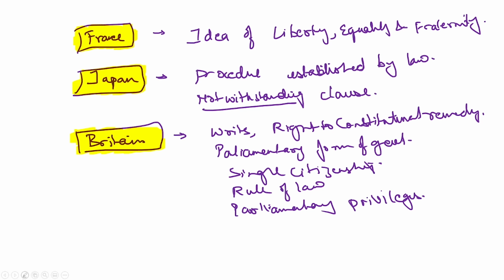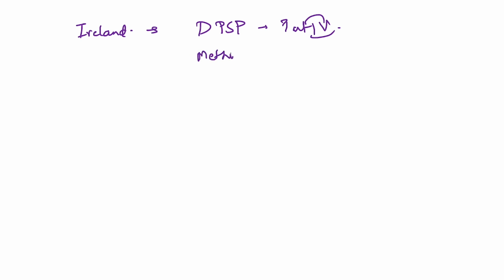Apart from that, we have also incorporated various things from Ireland. From Ireland, we have incorporated directive principles of state policy, which has been mentioned under part 4 of the constitution. Then method of election of president has been taken from Ireland.